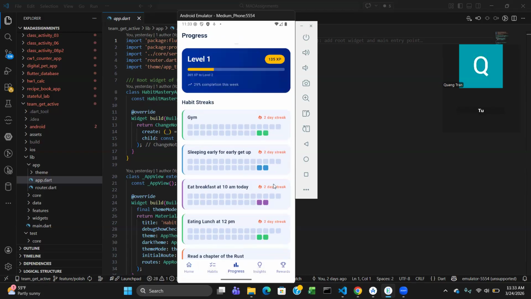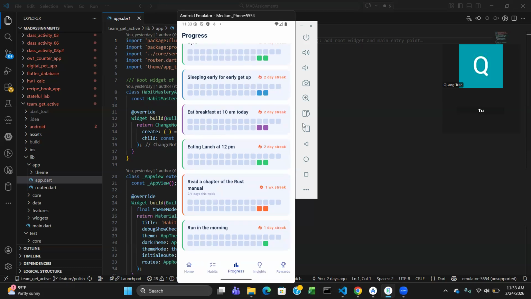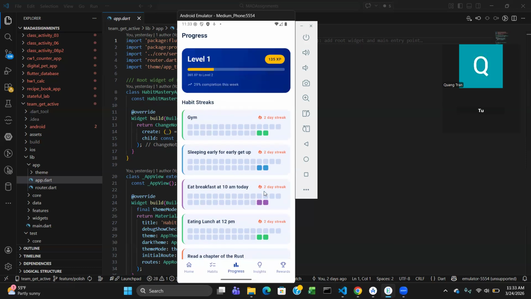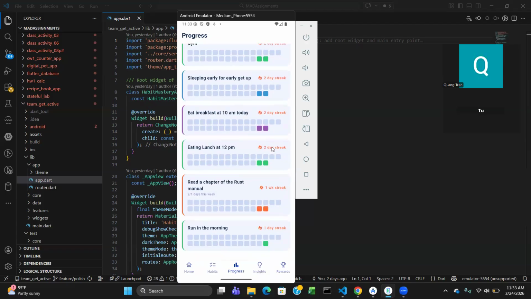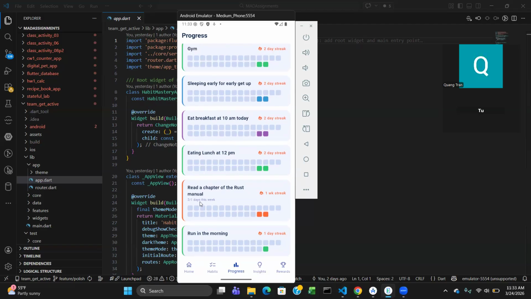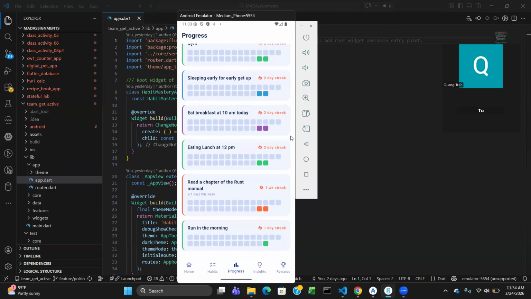And here we have the updated heat map for two-day streaks currently. And so, with certain habits, some are daily and some are weekly. Here we have read a chapter of the Rust manual. This one was only one chapter a week, pretty much. And so we overdid it, honestly, 2 out of 1 days this week. So it keeps track of that too.